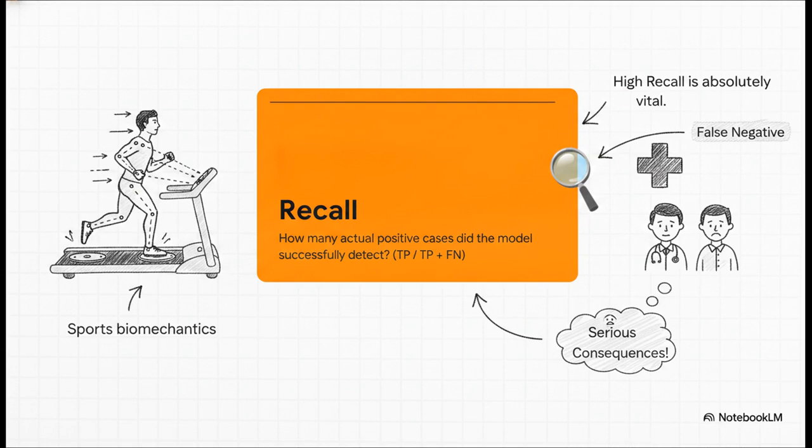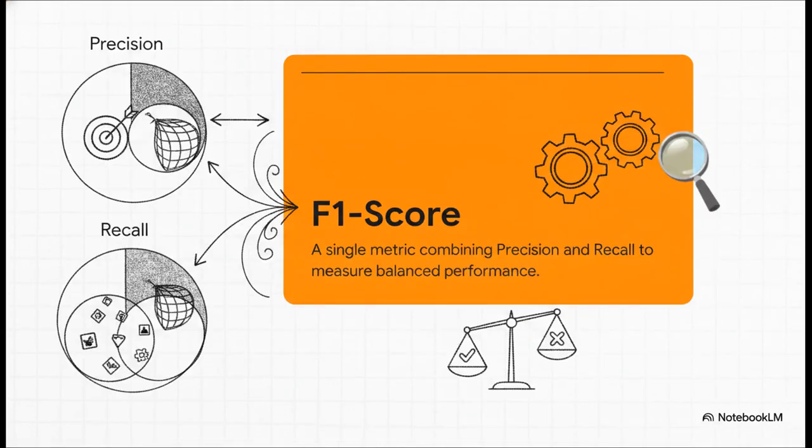Let's connect this back to the sports biomechanics research we've looked at. If you're using motion capture and force plates to detect an abnormal, injury-prone gait in a patient, a false negative means sending an injured person home with zero treatment. In healthcare scenarios exactly like this one, achieving high recall is absolutely vital, because missing those true cases has very serious consequences.